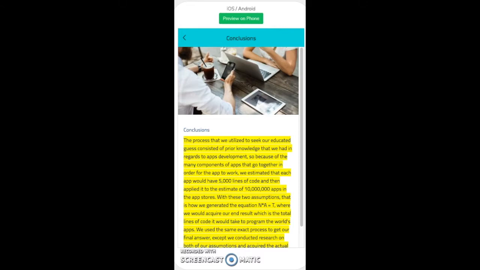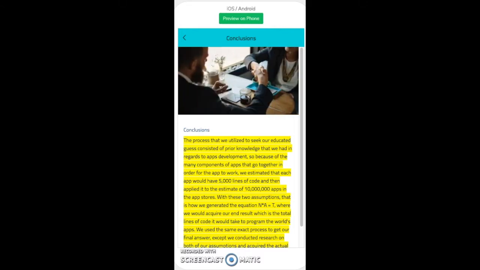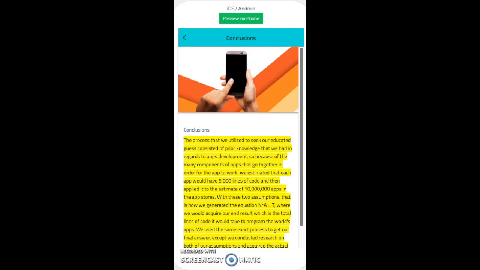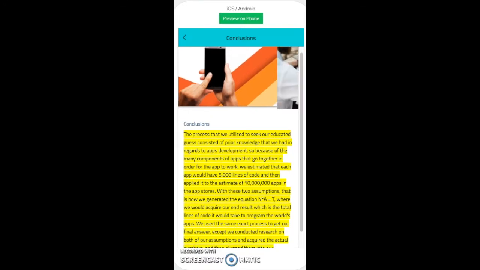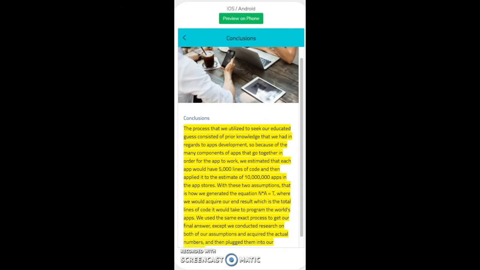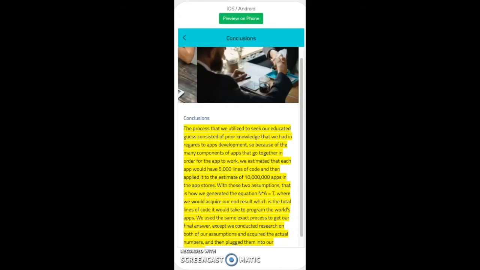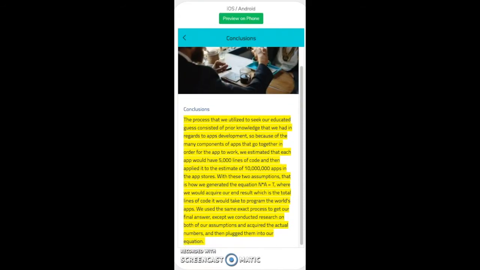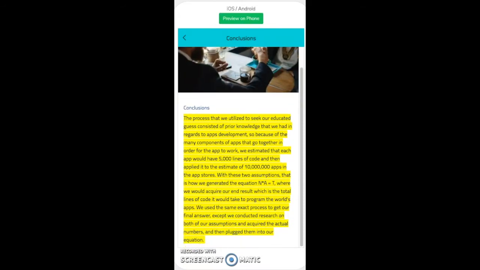Now with those two assumptions, that's how I generated the equation N times A, which equals T, where that would grant me my end result, which is the total lines of code it would take to program the world's apps. I used the same exact process to get my final answer, except I conducted research on both of those assumptions and acquired the actual numbers and then plugged them into my equation.